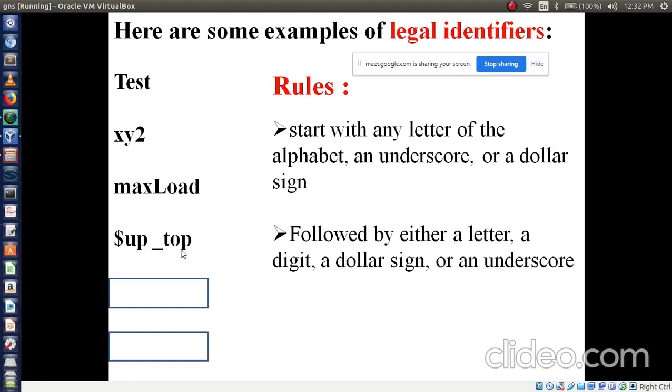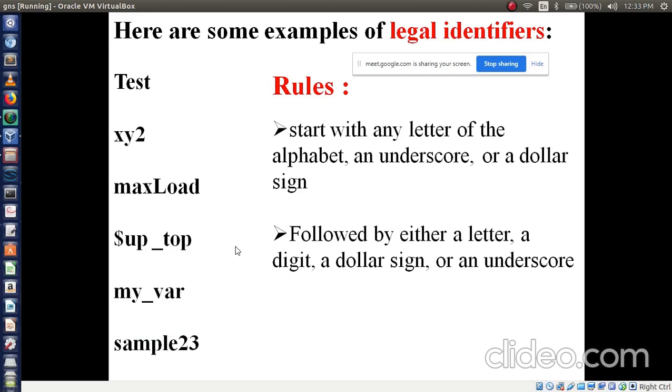Soumya, are you getting these points? Soumya, please reply. Okay, fine. Next one is my underscore variable I have written. Is it valid or invalid? Valid, because first letter is a letter, second letter is also a letter, then followed by underscore, so it is valid.